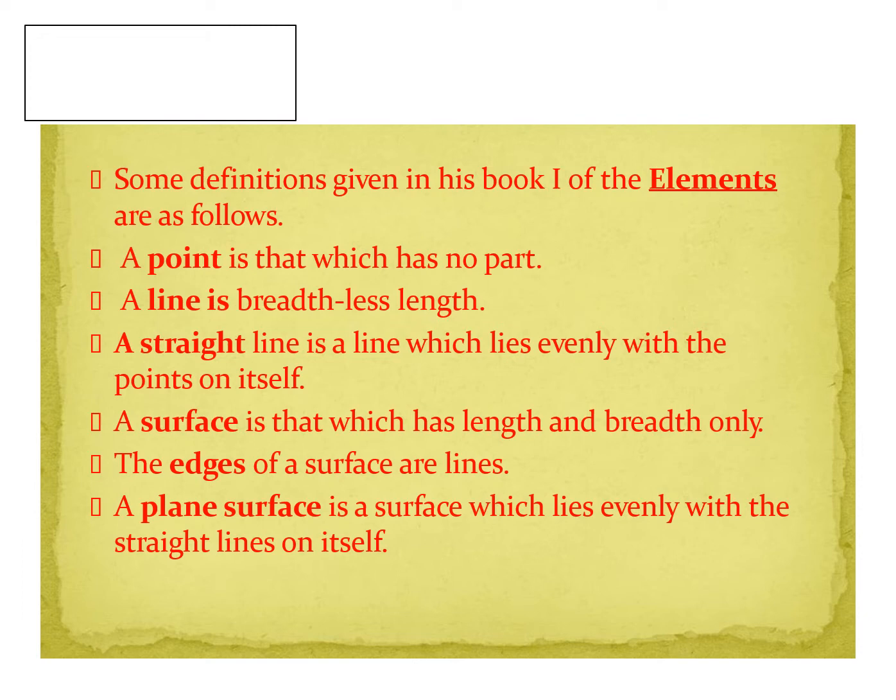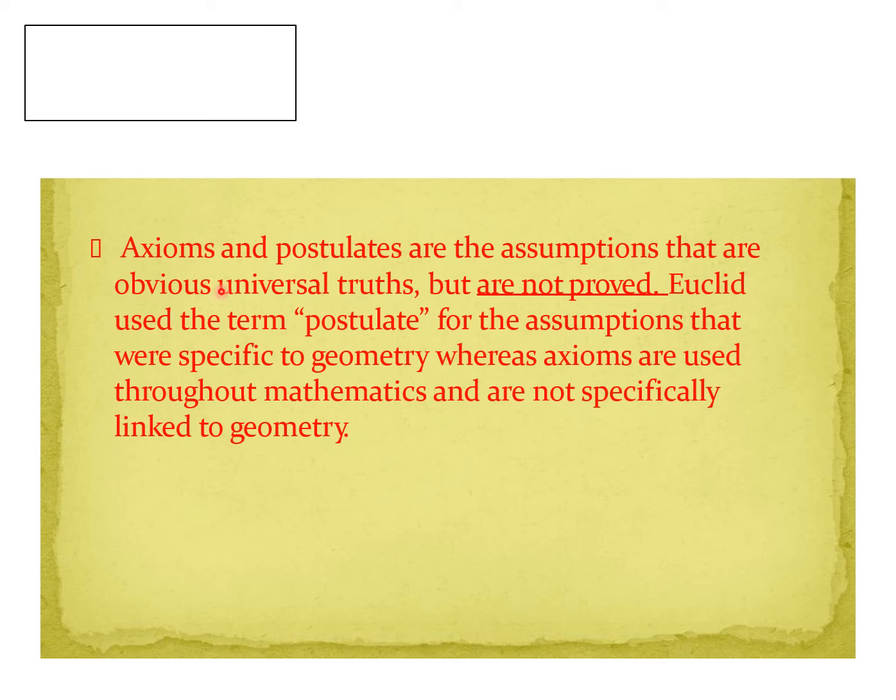Now we are going to discuss axioms and postulates. What is meant by axioms and what is meant by postulates? Axioms and postulates are the assumptions that are obvious universal truths. Both are universal truths but are not proved. Euclid used the term postulate for the assumptions that were specific to geometry, whereas axioms are used throughout mathematics and are not specially linked to geometry.